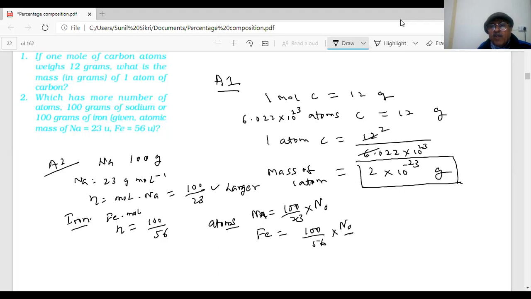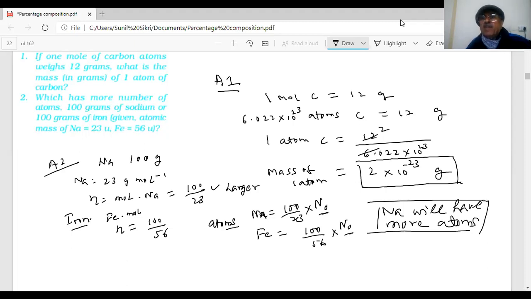This value is the same for both. So which number will be larger? This is more. This number will be more, students. So sodium will have more atoms. Clear? Okay.